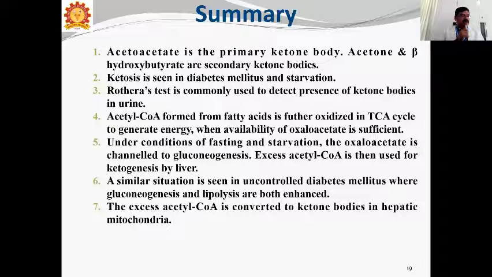Take 3 ml of urine, saturate it with ammonium sulfate powder, and mix thoroughly. Add 2 drops of freshly prepared 5% solution of sodium nitroprusside.